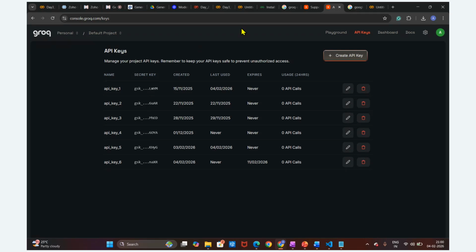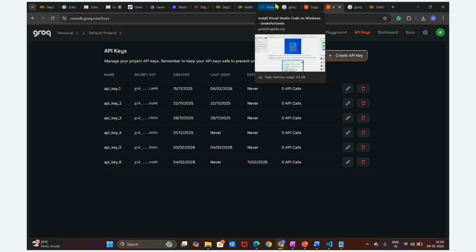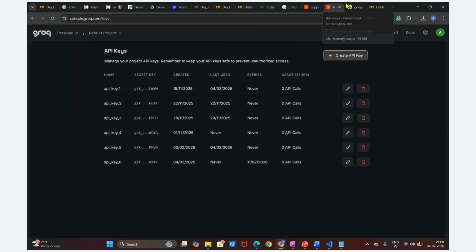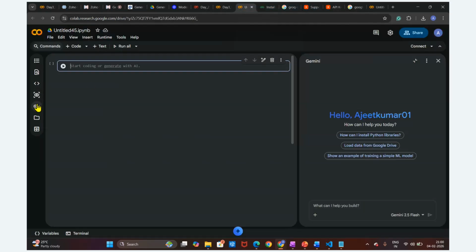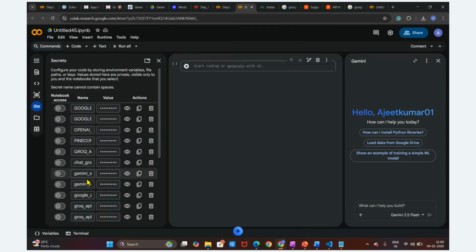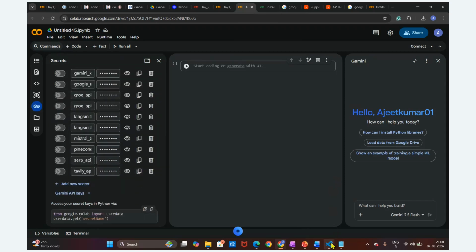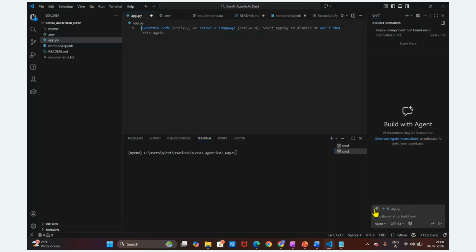So that is the reason we have to store this API key in the environment file. This is in Google Colab, so this is the environment, we are storing it here in the secrets. In VS Code, how can we store this? If you go to VS Code, there is an .ini file we already created in yesterday's session. In the .ini file we are going to store the grok API key equal to this API key.